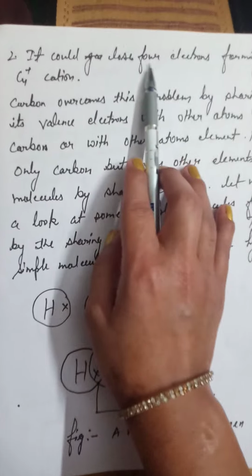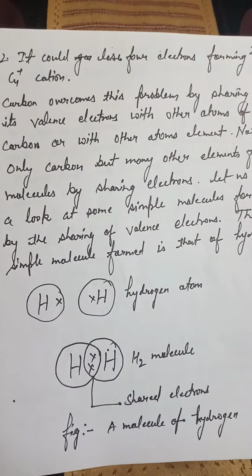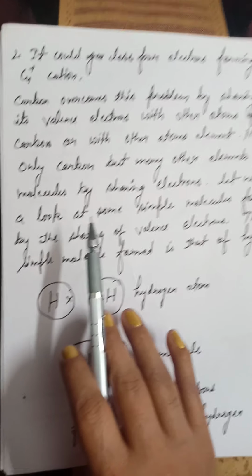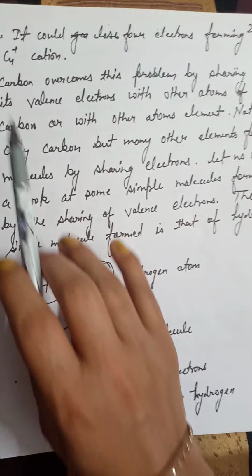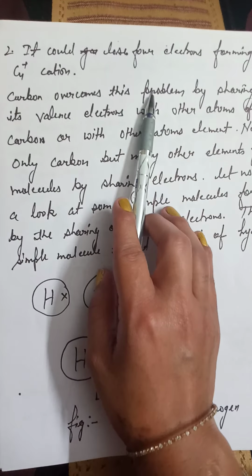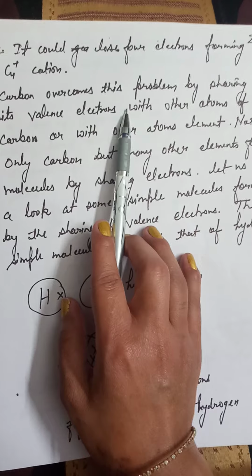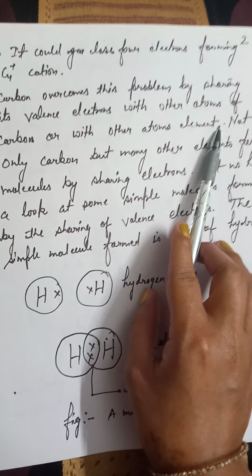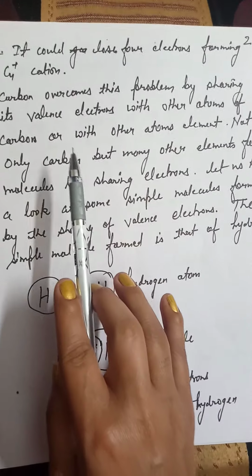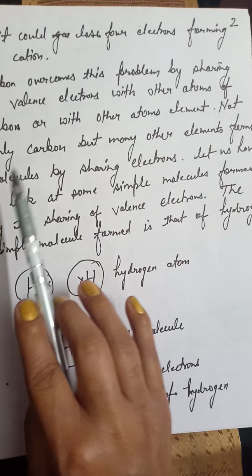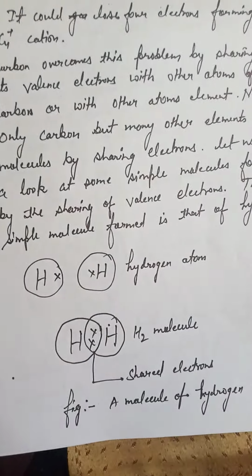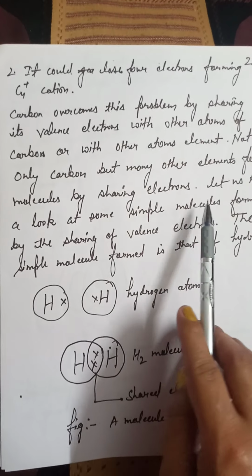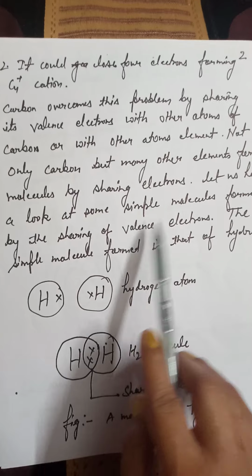If it could lose 4 electrons, it would form a C4 positive cation, but that is not possible either. So carbon overcomes this by sharing its valence electrons with other atoms of carbon or with atoms of other elements. Not only carbon, but many other elements form molecules by sharing electrons. There are so many examples. Let us have a look at some examples. Molecules formed by the sharing of valence electrons.